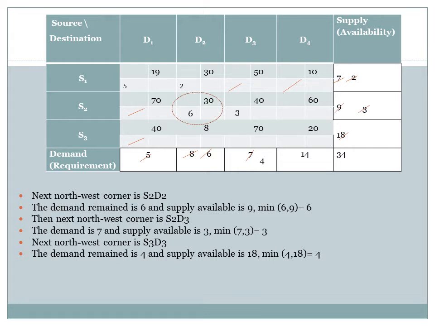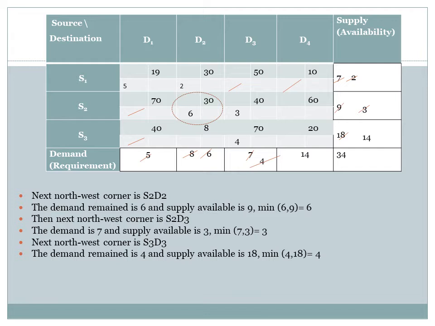Allocate maximum possible at this S3D3. We can allocate all the demand of this destination. So all the 4 units will get allocated and the supply will get reduced to 14 units.